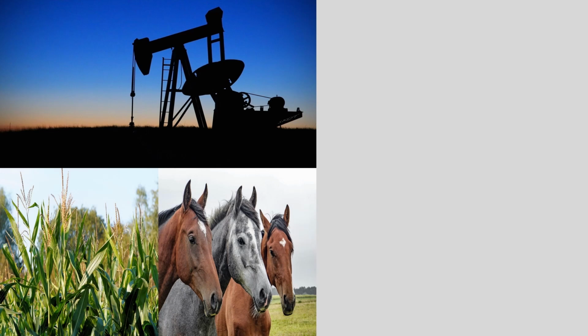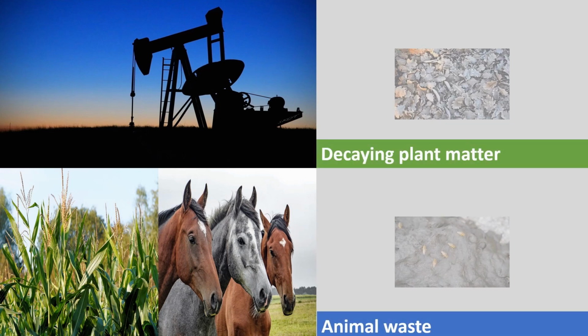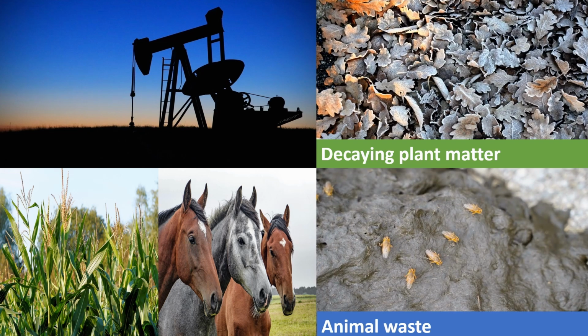Alkanes occur naturally in petroleum and biomass. Decaying biomass produces biogas, which contains over 60% of methane.